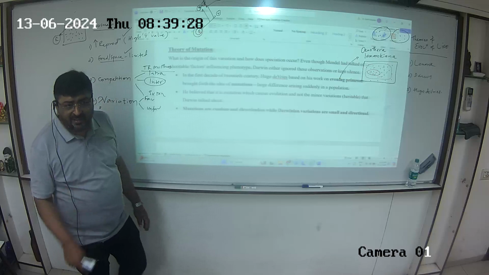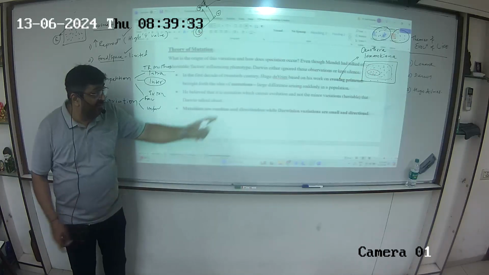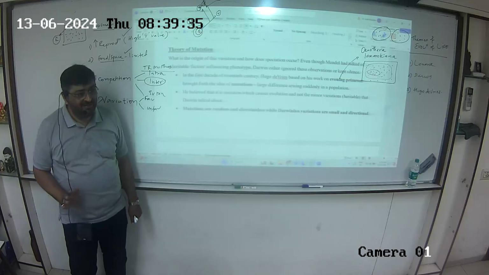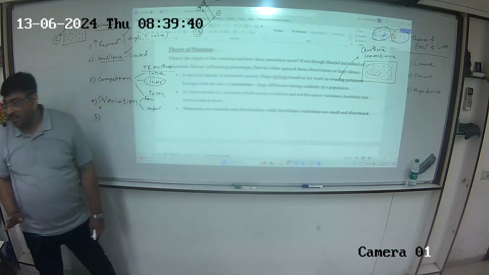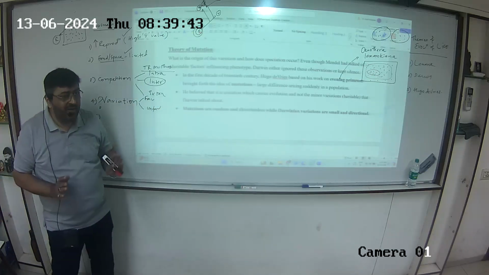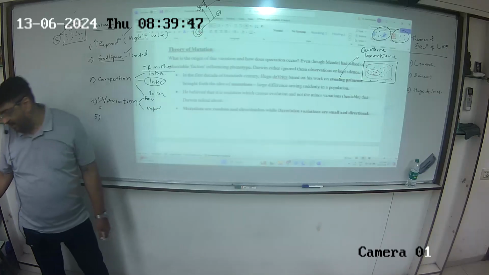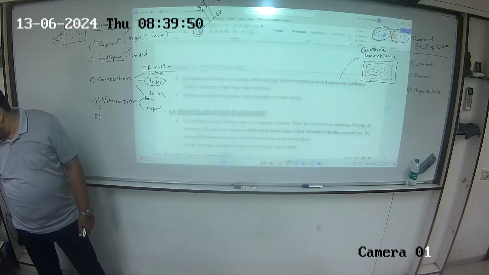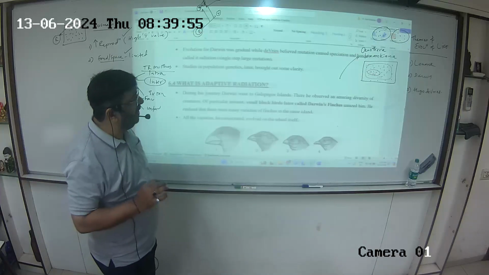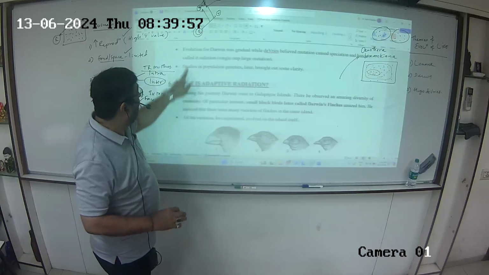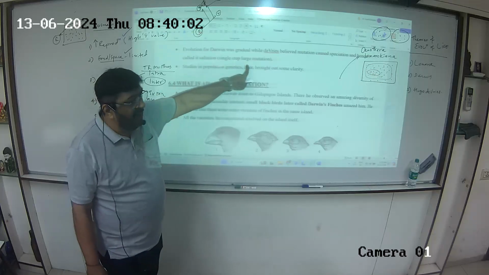Mutations are random and directionless, meaning evolution can happen anywhere, anytime, with anyone. Whereas Darwin's variations are small and directional. It will happen consistently, in one line, wherever there is a favorable variation. But here there is no favorable or unfavorable; it goes wherever it pleases. Evolution for Darwin was gradual. But Hugo de Vries believed mutation caused speciation, and hence he called it saltation. Single step large mutation.